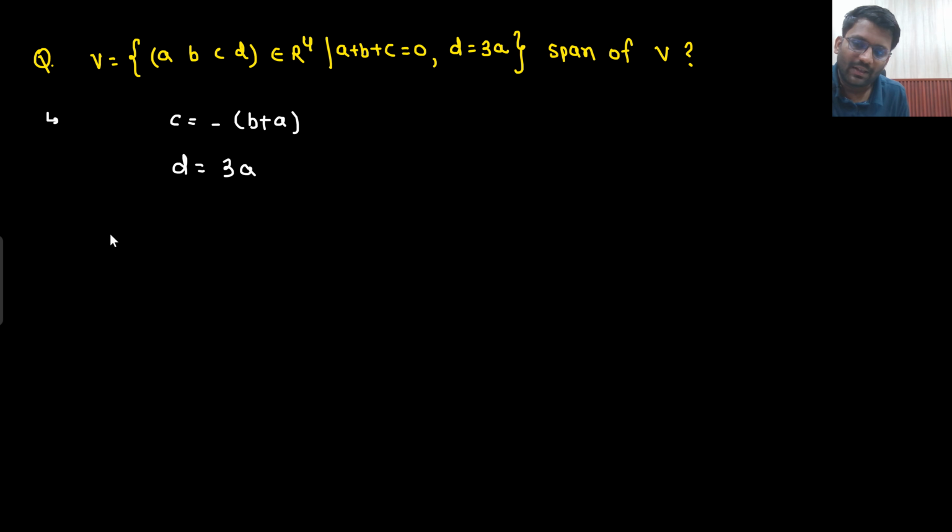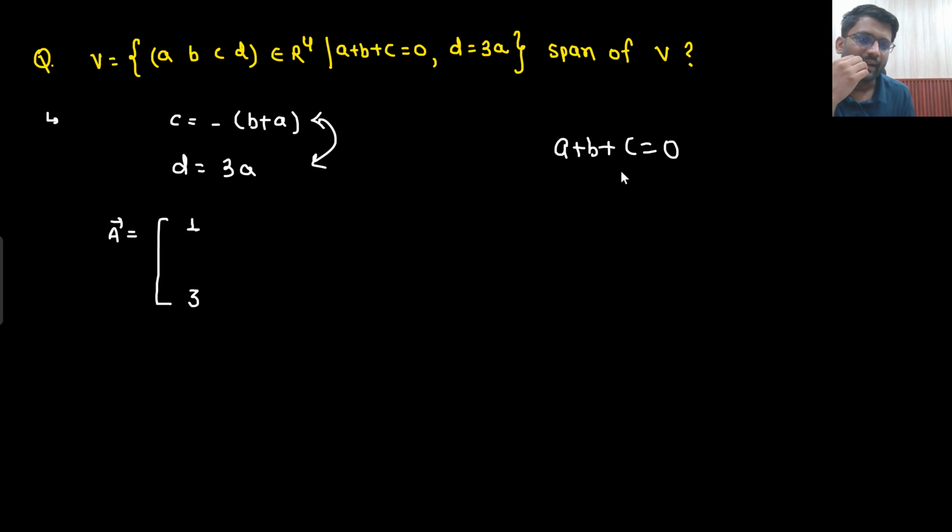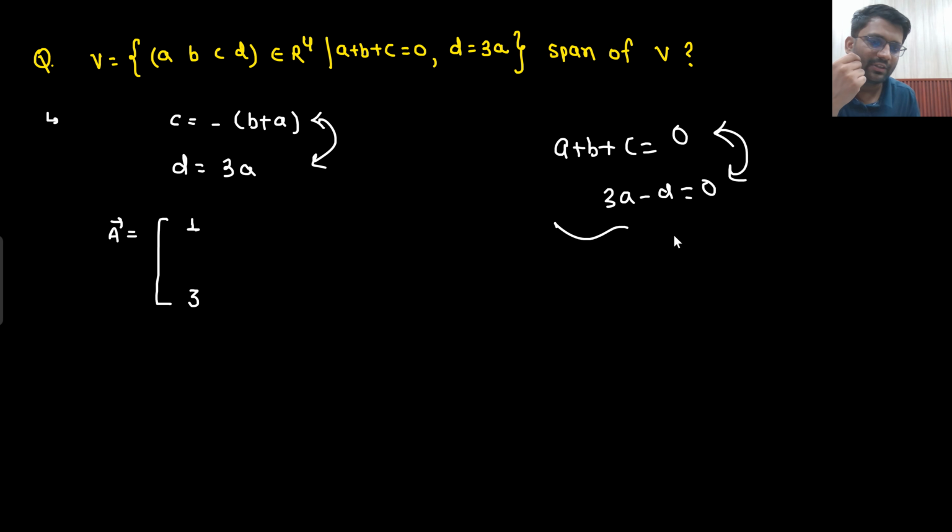Basically, if I frame a vector, if I write down vector (a, b, c, d), what would that vector be? Let's say I am taking a as 1. So what will be the value of d? For sure, sir, it will be 3. Now what conditions do you have? a plus b plus c equals 0, and the next condition is 3a equals d, so you can write 3a minus d equals 0. Are these conditions independent of each other? Yes, sir. How many equations are there? Two equations, 4 variables. That means two free variables would be there.